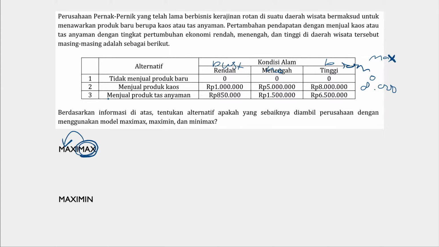And from alternative 3, the maximum payoff is 6.5 million. From these maximums, the biggest one is 8 million. So the maximax for this case is 8 million, which will be alternative 2, to sell t-shirts.